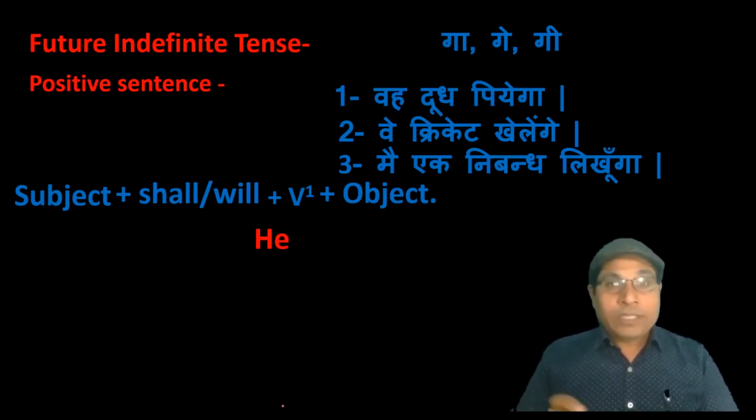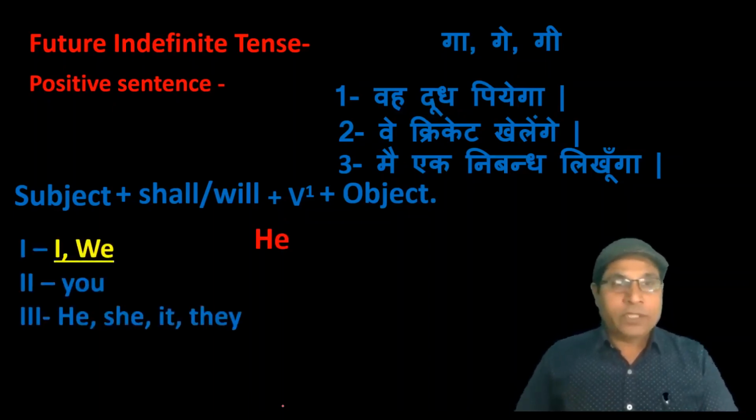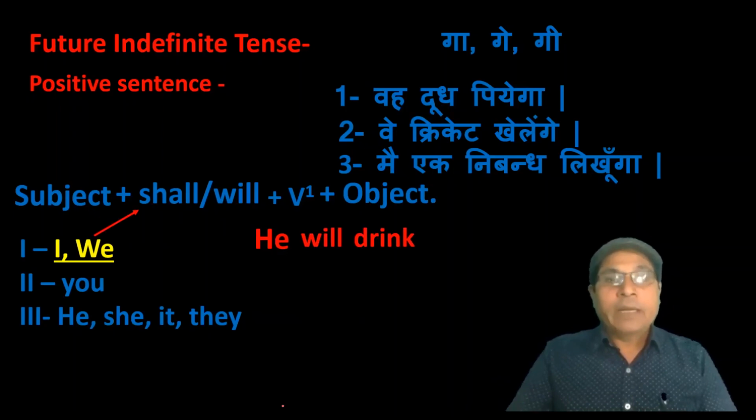And to decide the helping verb, first of all you have to see this chart. In this chart, you can see that there are some personal pronouns given. Here, I and we are underlined. If there is I and we as a subject, it means you have to use shall as a helping verb. Otherwise, you have to use will. Here, the subject is he, so you have to use will as a helping verb. Then the first form of the verb, it means drink, and at last you have to write the object. Clear?